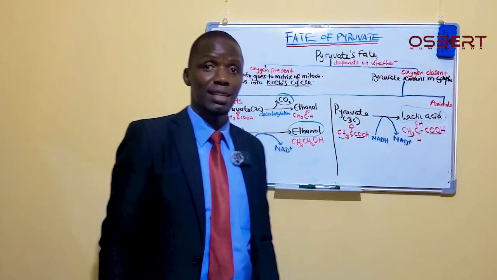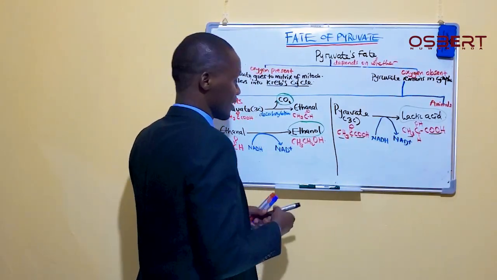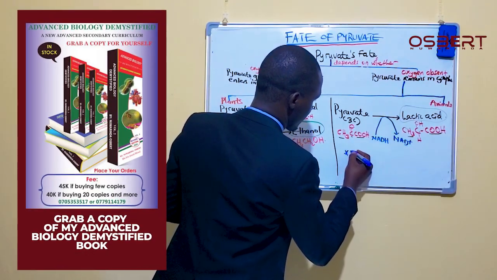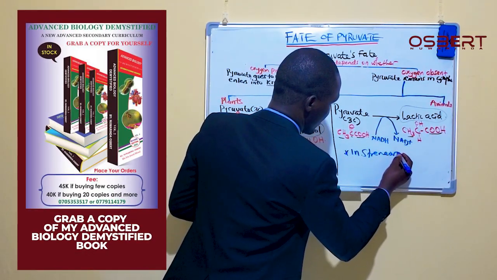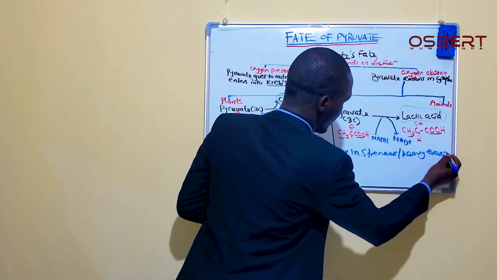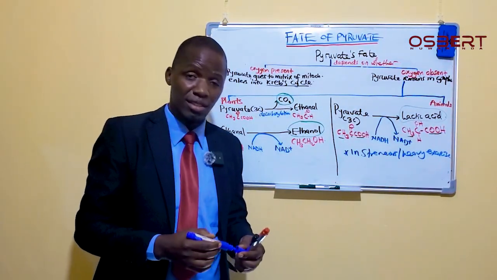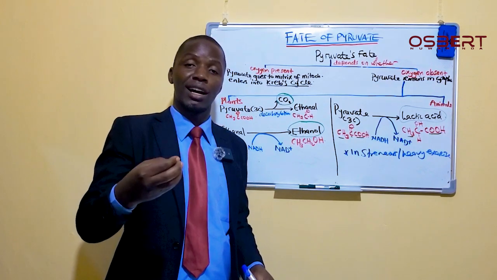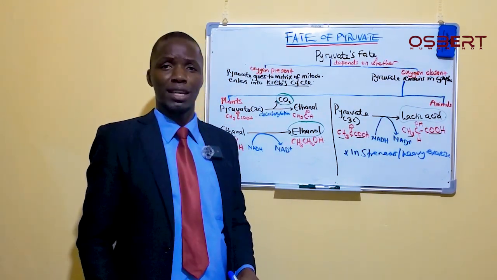So what happens is that during strenuous exercise, which you can also call heavy exercise, the cells in your body need oxygen at a rate that is much higher than what you are supplying.